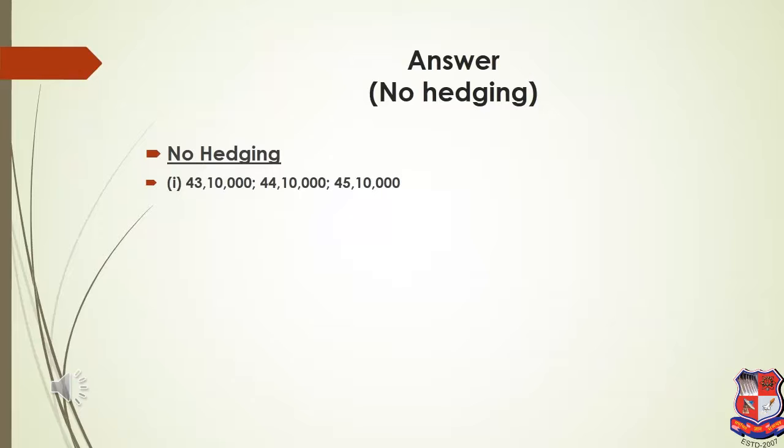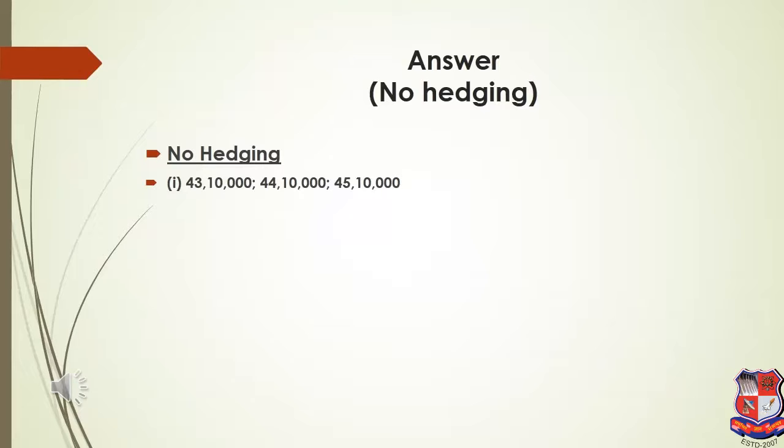Now this is the solution for no hedging. Under no hedging, a person will be buying this 1 lakh from the spot market. So the first installment the person will pay after 6 months. After 6 months the spot rate, that is the ask rate, because the bank is selling and we are buying, will be used. So 1 lakh multiplied by 43.10, that means 43 lakh 10,000.